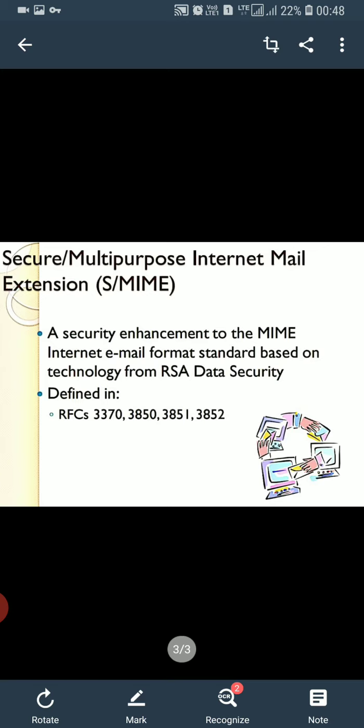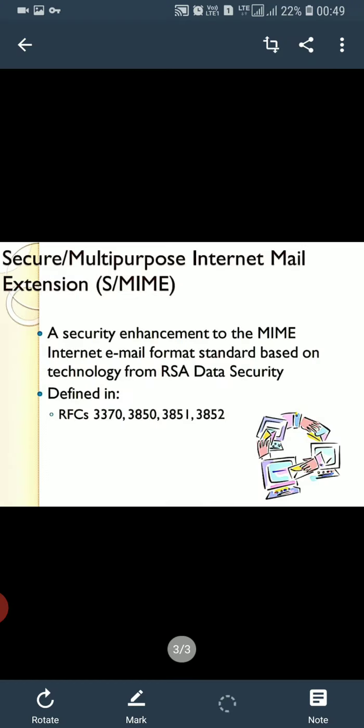How does S/MIME work? S/MIME, Secure Multipurpose Internet Mail Extension, is an extension of the widely implemented Multipurpose Internet Mail Extension. It is an extension of the MIME encoding standard. What is MIME? Multipurpose Internet Mail Extension. How do we define it?